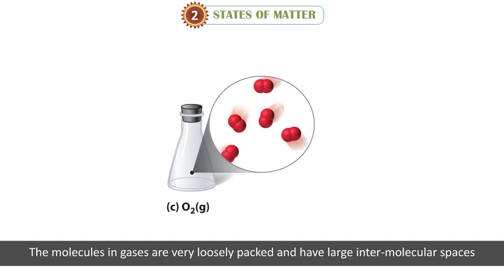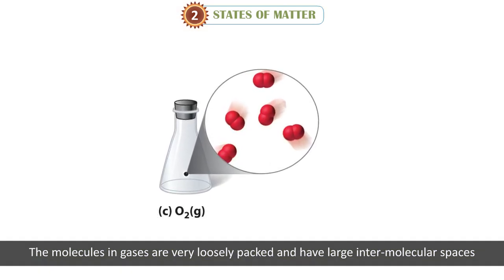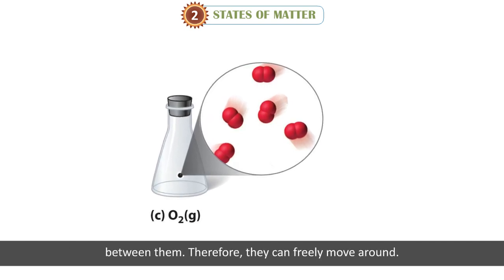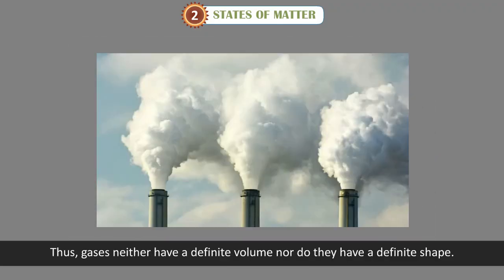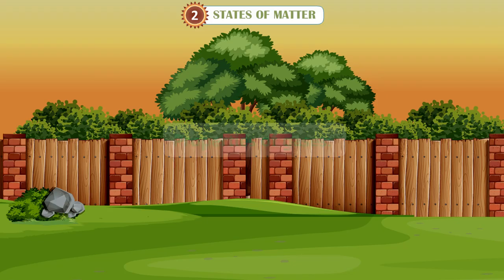Gases. The molecules in gases are very loosely packed and have large intermolecular spaces between them. Therefore, they can freely move around. Thus, gases neither have a definite volume, nor do they have a definite shape. They very quickly occupy the space where they are placed.